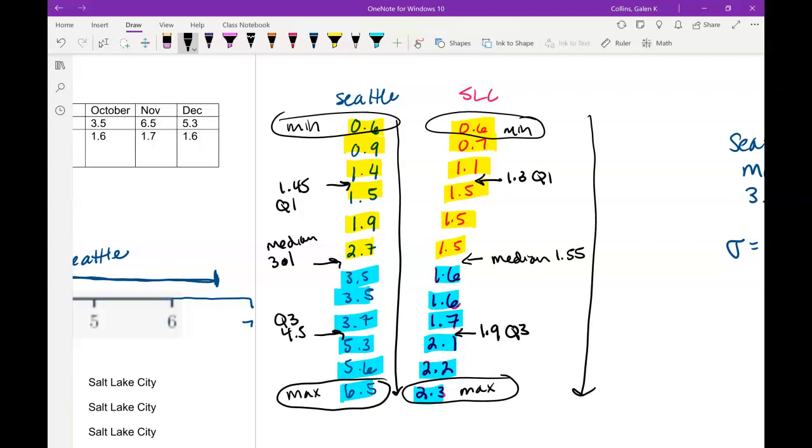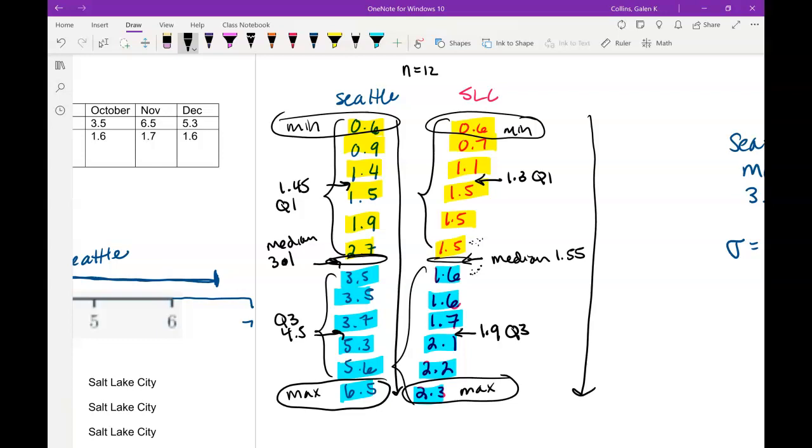And then we need to find our median and interquartile range. So for both of these data sets, there are 12 data, right? Because 12 months in the year. So I know 6 of those data points are before the median and 6 after. So the median for both of these is going to be a number that's not in our data set. So you could think of it as the median of 1.5 and 1.6, or the mean of 1.5 and 1.6. Because anytime we take the mean of two numbers, it's always the same as the median of the two numbers. That's only when there are two numbers.